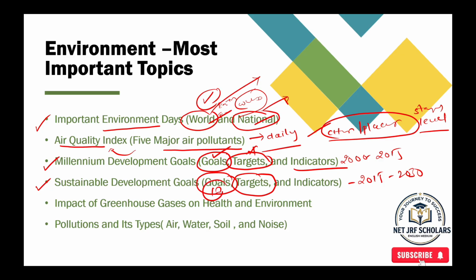The MDGs have 8 goals, 18 targets and 48 indicators, and here you have 17 goals. Most of the questions will be asked from the Sustainable Development Goals, as we are going to end by 2030, and especially on the targets related to a particular goal.